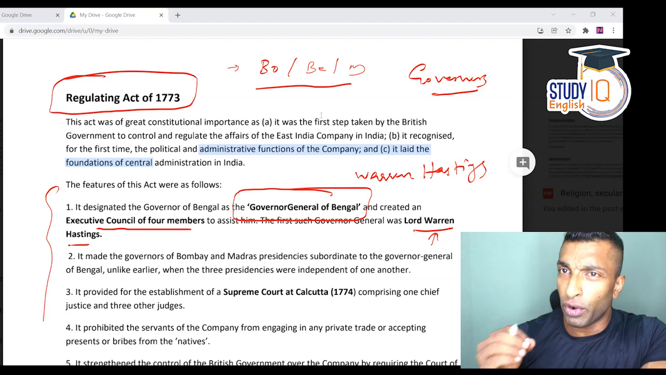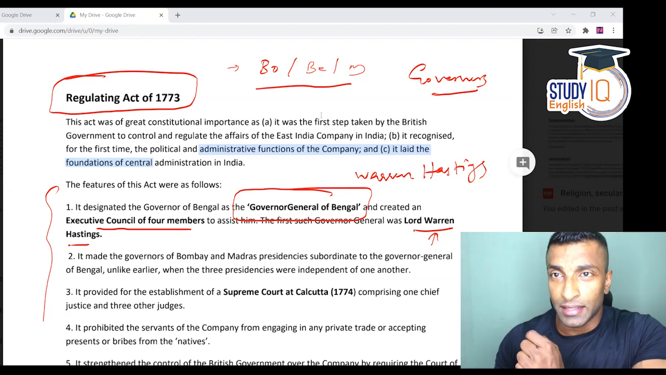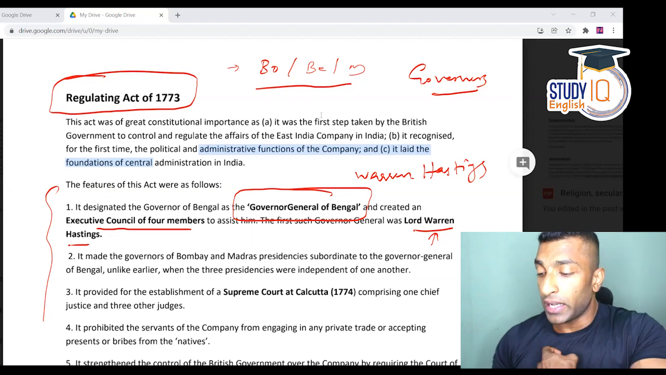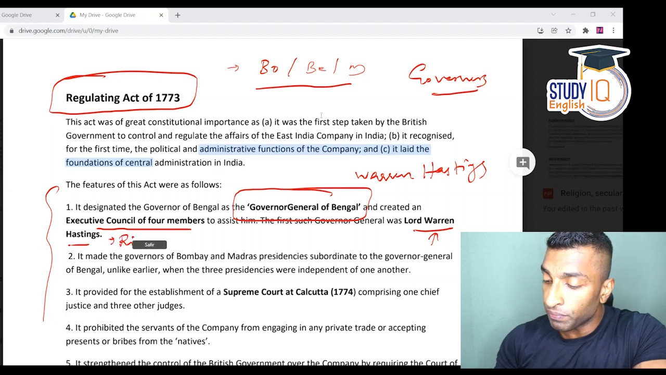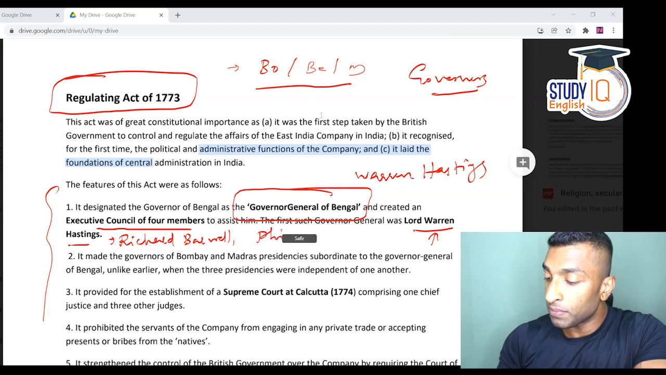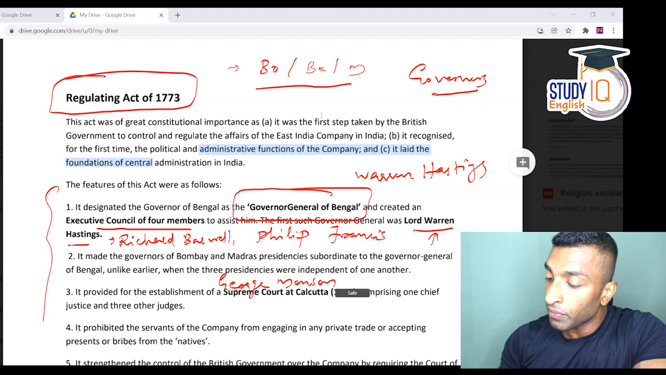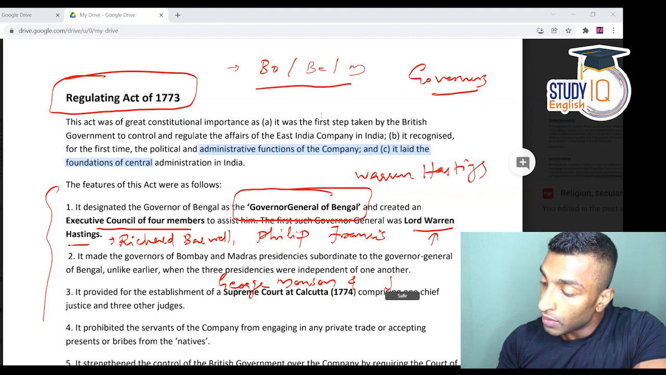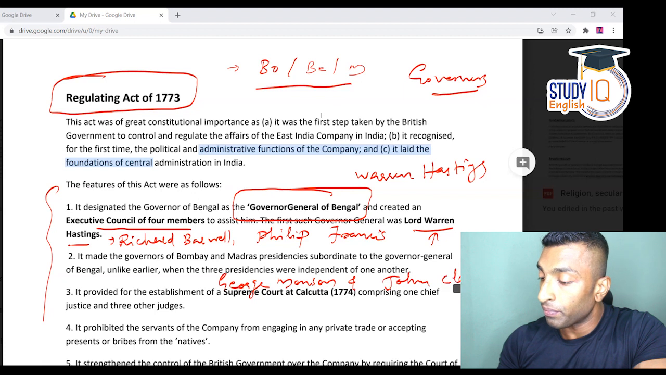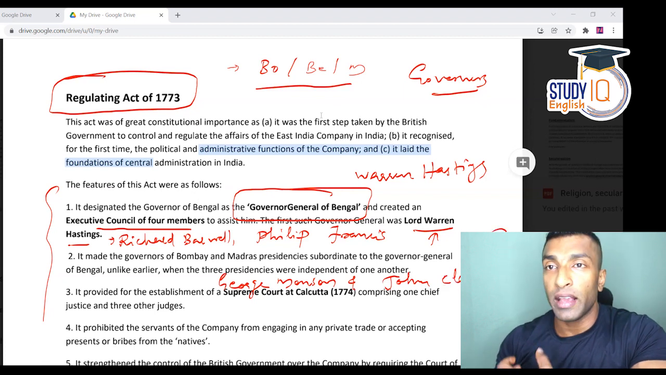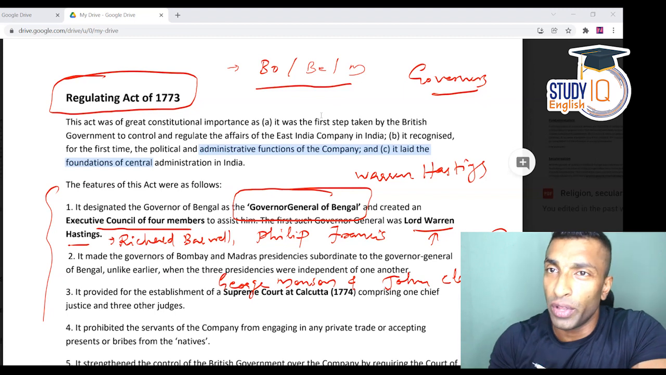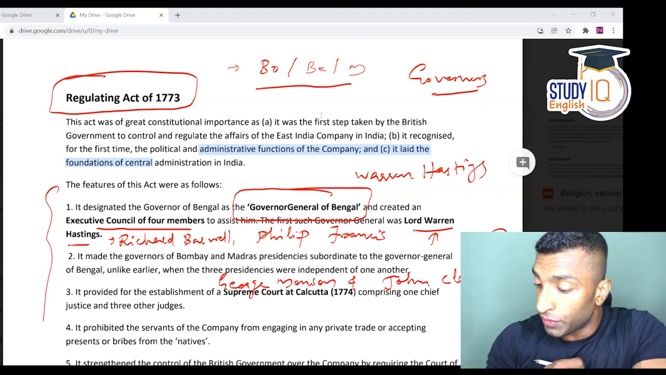So let's look into these 4 members also. I'll just write it down. You can note it down because I have not seen these names in normal textbooks. So guys, the 4 members are Richard Barwell, Philip Francis, George Monson, and John Clavering. You should be very careful with these names. They can ask you who among the following were the members of the first Executive Council.